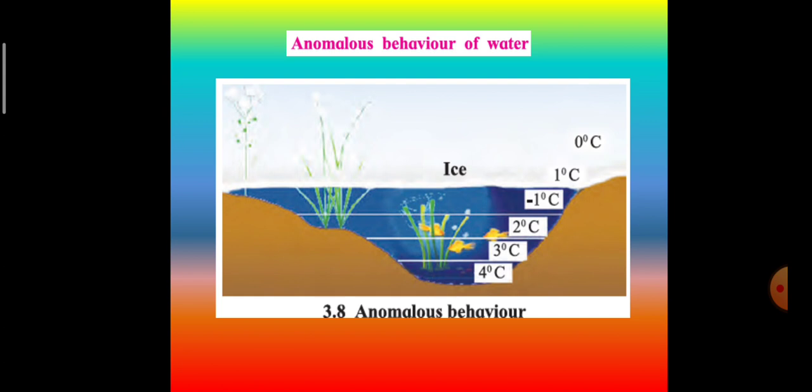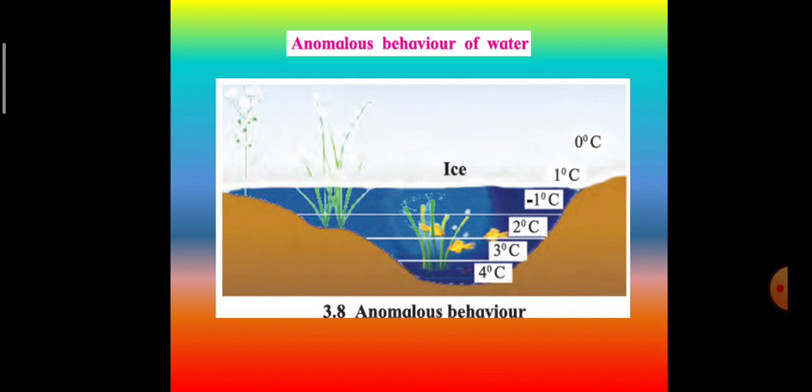The anomalous expansion of water is an abnormal property of water whereby water expands instead of contracting when the temperature goes from 4 degrees to 0 degrees, and then it becomes less dense. The density of water is maximum at 4 degrees centigrade and decreases below that temperature. The density becomes less and less as it freezes because molecules of water normally form open crystal structures when it is in solid forms.